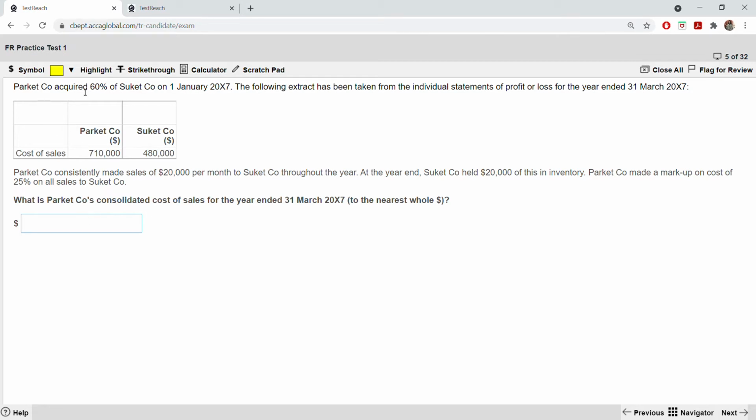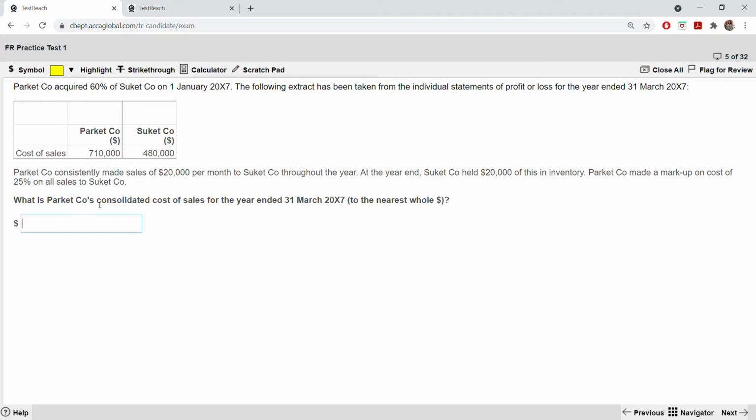So Parket acquired 60% of Sukkot. That shows there is a subsidiary, more than 50%. The following extract has been taken from the individual statement of profit and loss for the year ended 31st March 2007, that is after 3 months. You have been given the cost of sales, and Parket consistently made sales of 200,000 per month to Sukkot throughout the year. At the year end, Sukkot holds 20,000 of this in inventory. Parket made a markup on cost of 25% on all sales to Sukkot.